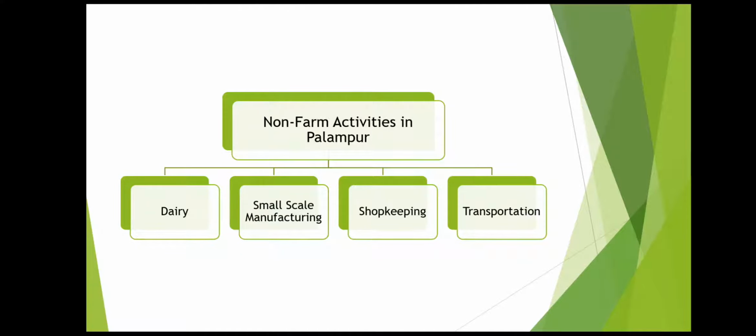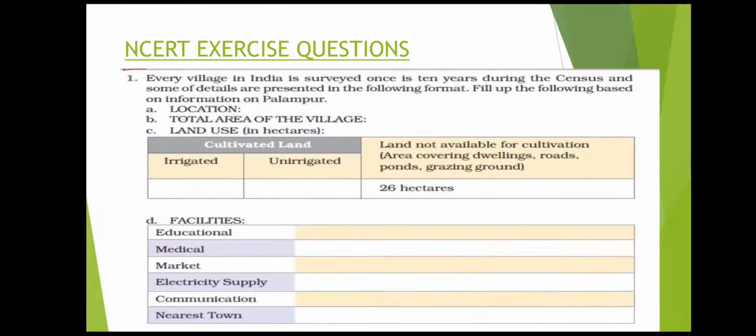So there are 4 non-farm activities: dairy, small scale manufacturing, shopkeeping and transportation. So that is it. This is what we have studied in this entire chapter. Now these are the NCERT questions.